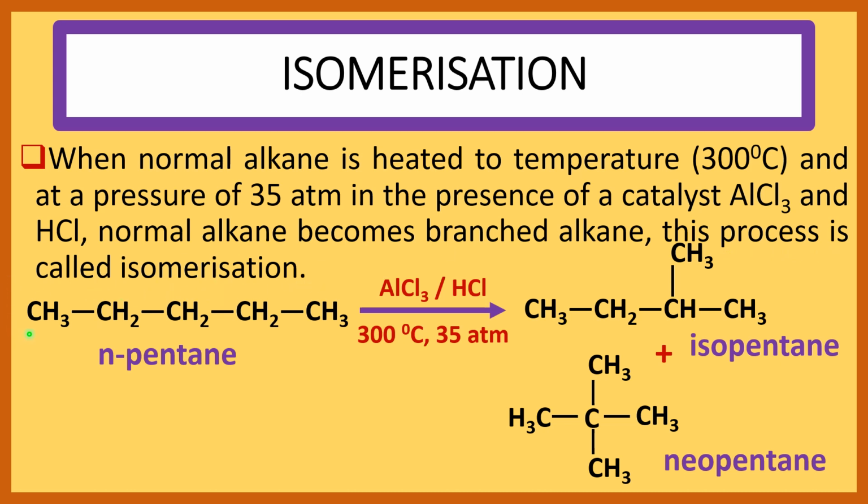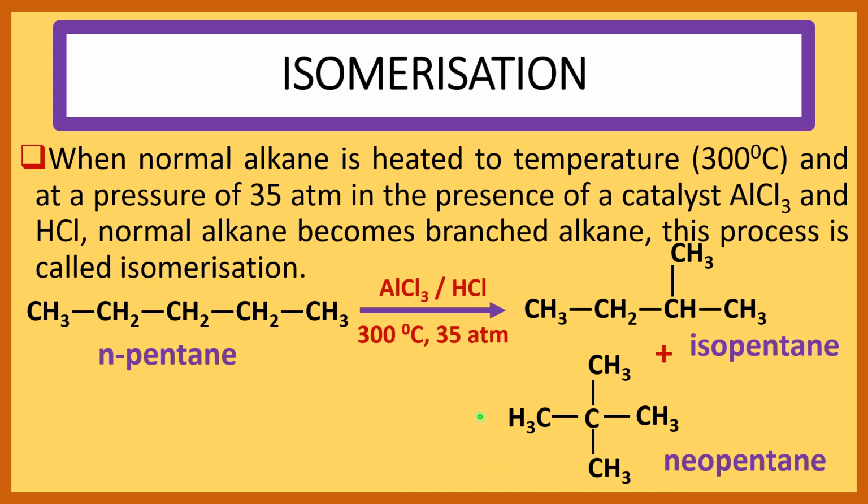See here, n-pentane is a normal alkane, straight chain alkane. When it is heated at 300 degree centigrade at 35 atmosphere pressure in the presence of AlCl3 HCl catalyst, it produces isopentane and neopentane. These are the branched alkanes. This is the straight chain alkane, and isopentane and neopentane are the branched alkanes.